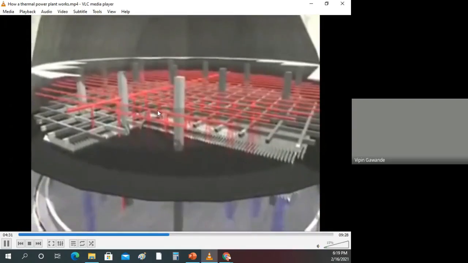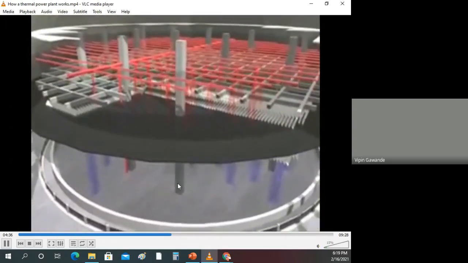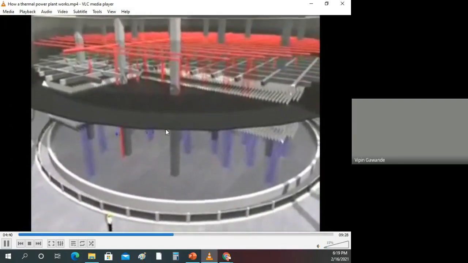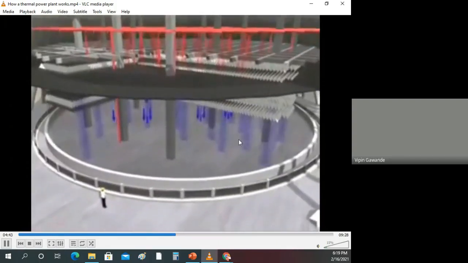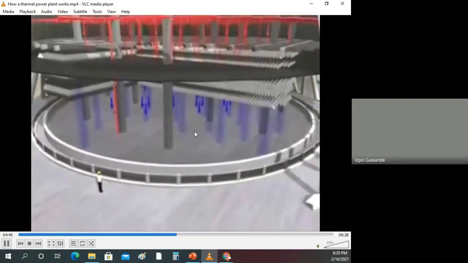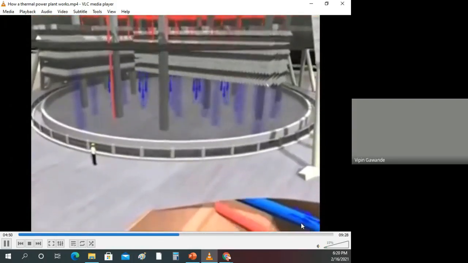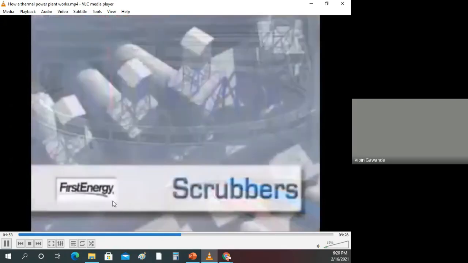At the cooling tower the water is spread in the form of water droplets, and there is a fan at the bottom; using that fan the hot water is converted into cold water. So the hot water from the condenser is cooled down in the cooling tower and then supplied back to the condenser. See, this cold water is again supplied to the condenser.